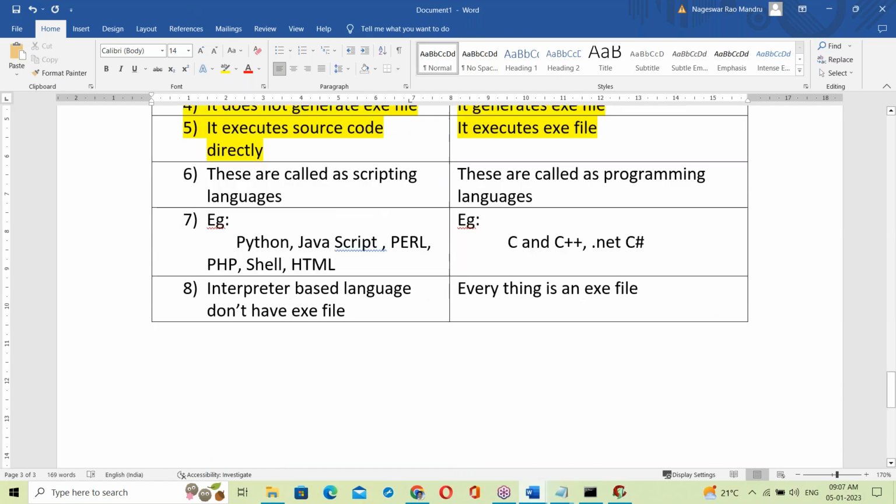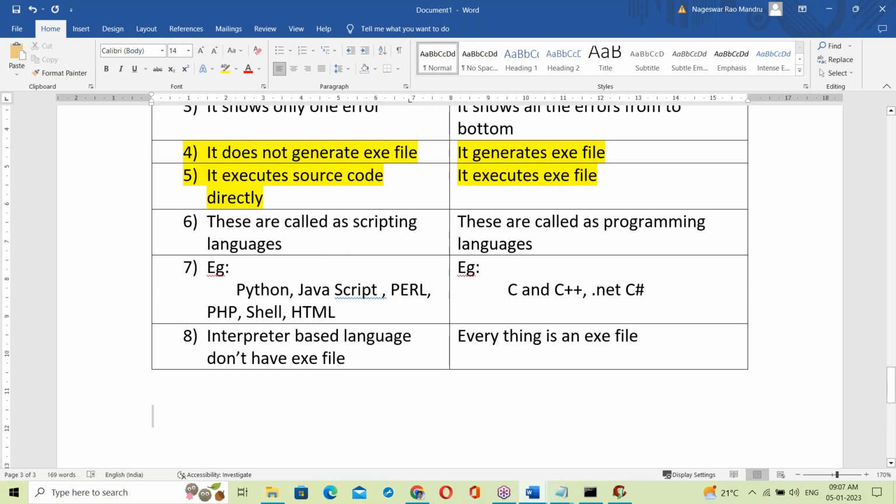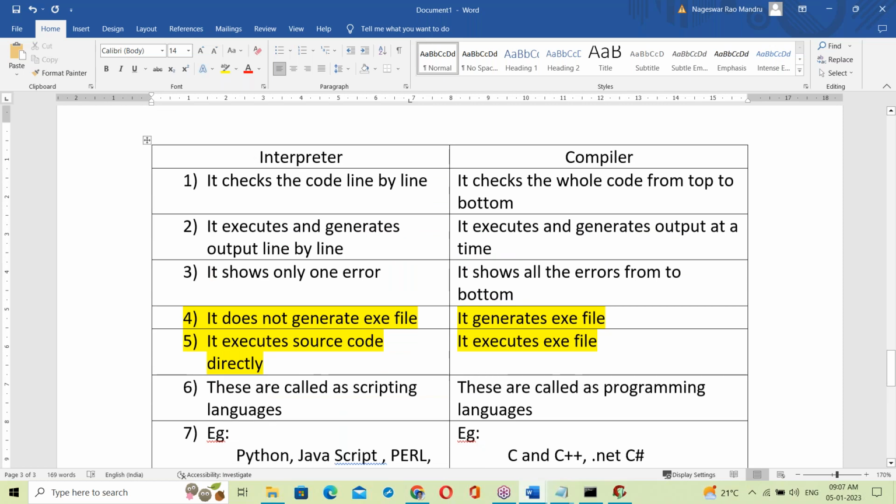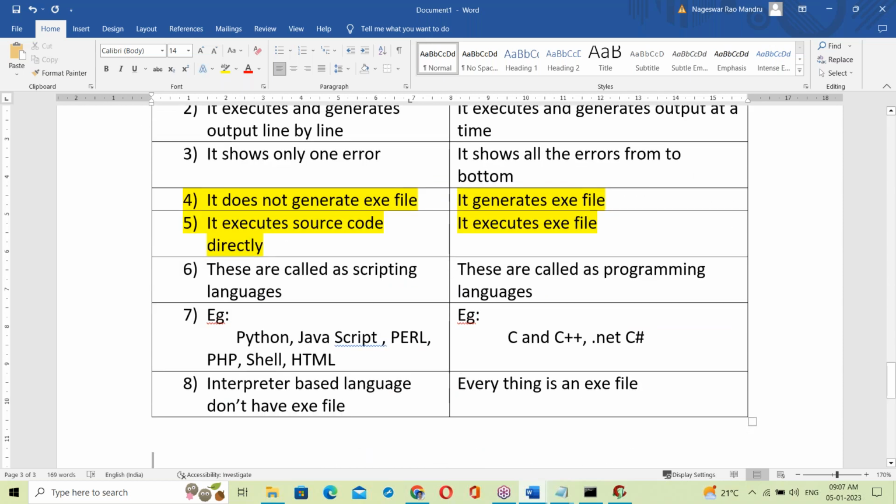Now some of you might be getting some doubts. This trainer, Mr. M.N. Rao, is explaining interpreter, compiler, C language, C++, Python, JavaScript, many things, but he is not talking about Java.